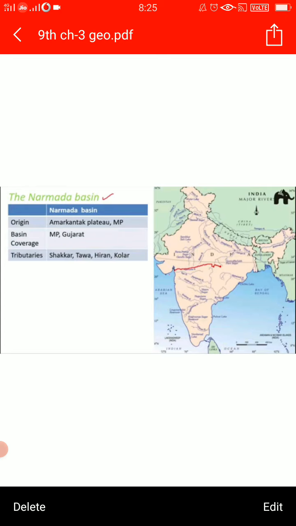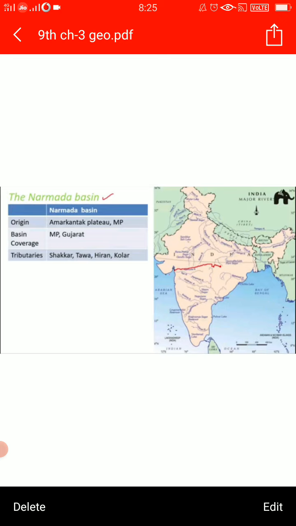The main water divide here is the Western Ghats. Western Ghats, you all know, run from north to south, very close to the western coast of India. And the major rivers are Mahanadi, Godavari, Krishna, Kaveri.